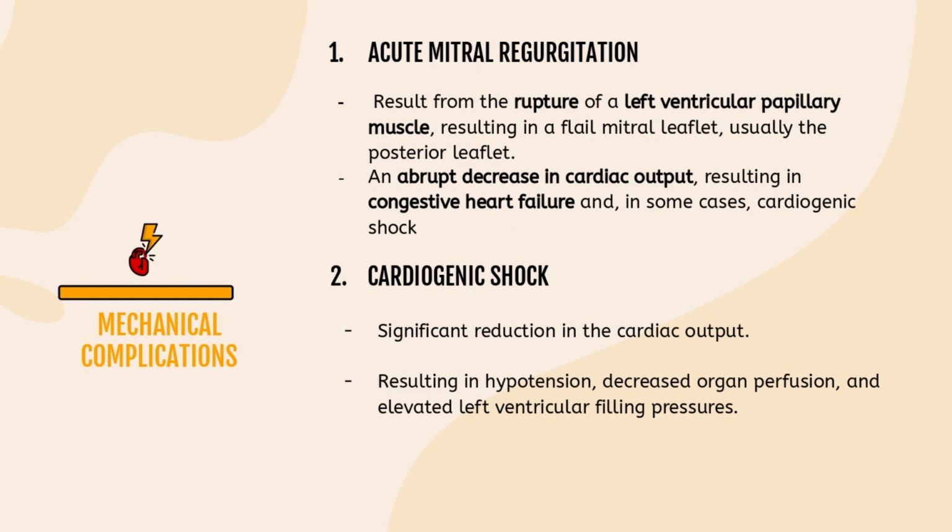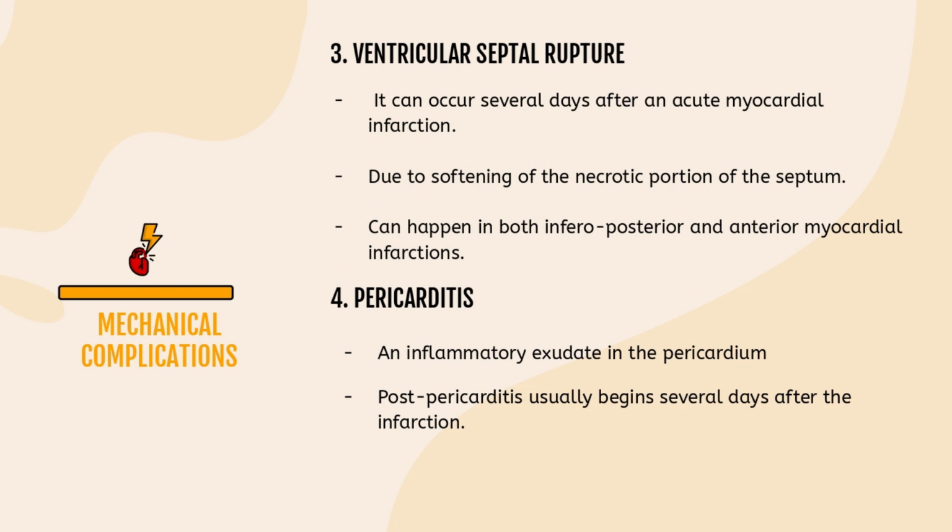Acute MR can result from the rupture of a left ventricular papillary muscle, resulting in a flail mitral leaflet, usually the posterior leaflet. This causes an abrupt decrease in cardiac output, resulting in congestive heart failure and in some cases cardiogenic shock. Moreover, cardiogenic shock may occur when there is significant reduction in the cardiac output, resulting in hypotension, decreased organ perfusion, and elevated left ventricular filling pressure, which may result in congestive heart failure.